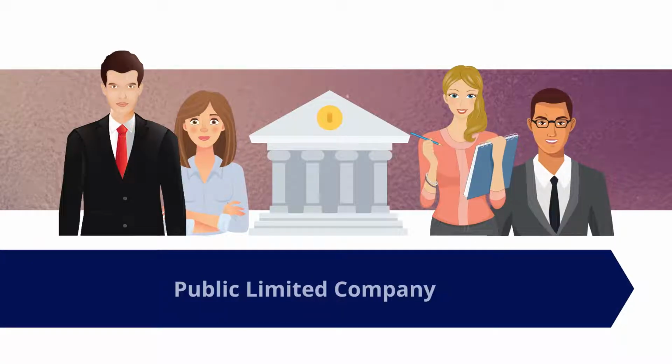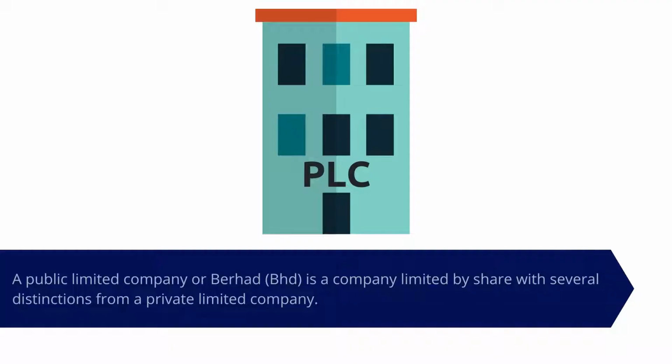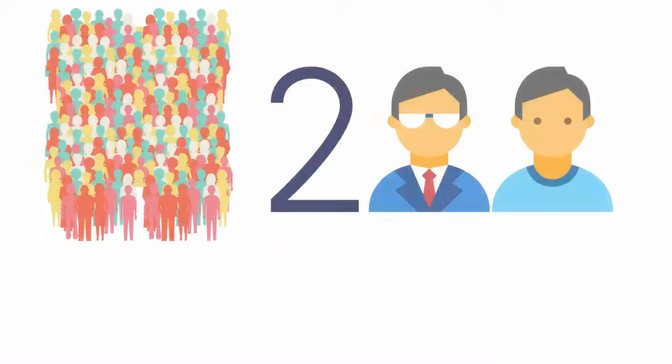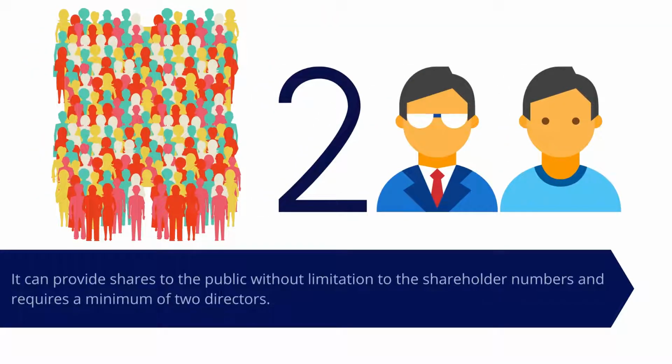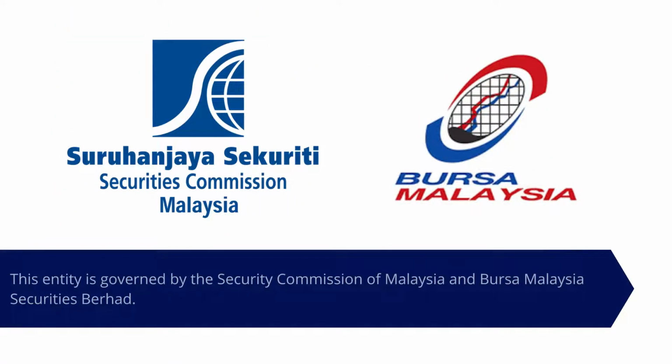Public limited company. A public limited company or Berhad, BHD, is a company limited by share with several distinctions from a private limited company. It can provide shares to the public without limitation to the shareholder numbers and requires a minimum of 2 directors. This entity is governed by the Security Commission of Malaysia and Bursa Malaysia Securities Berhad.